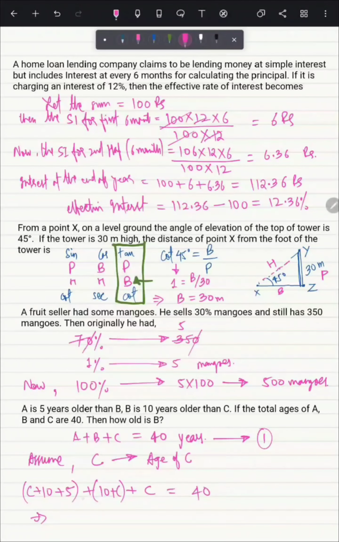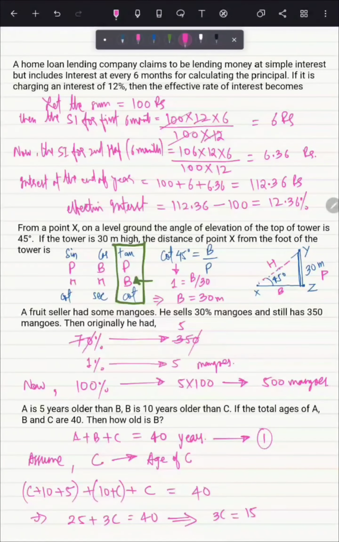10 plus 5 is 15, 15 plus 10 is 25, plus 3C equals 40, and on calculating this we will get 3C equals 15.